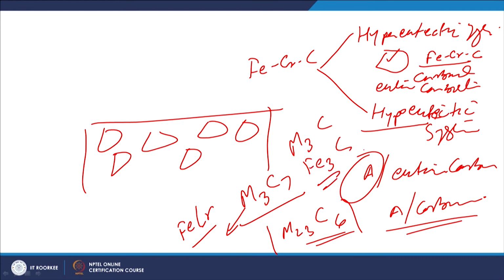So, various types of carbides are formed. In case of the hypereutectic, we have this situation.